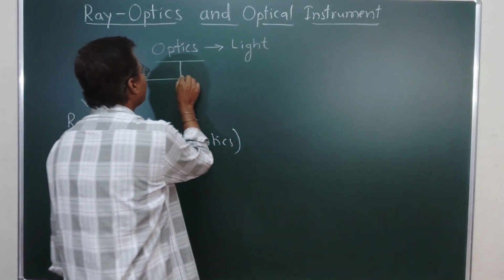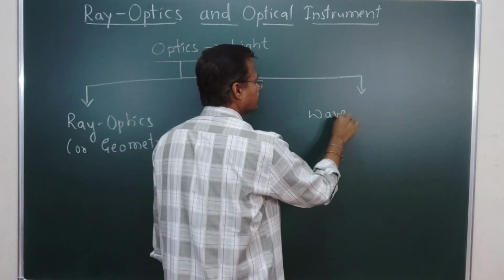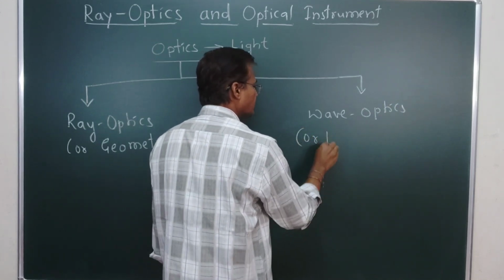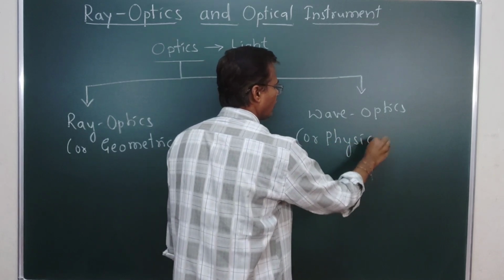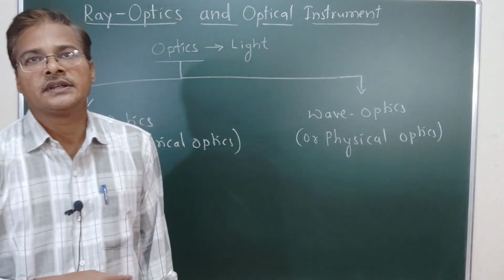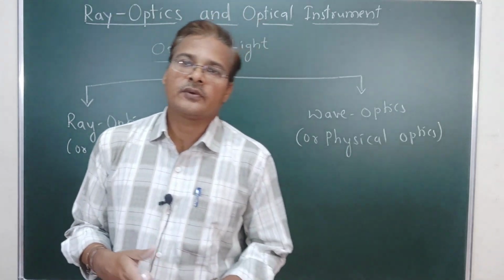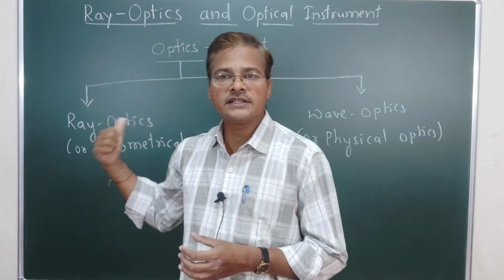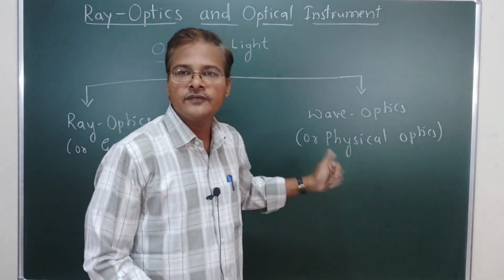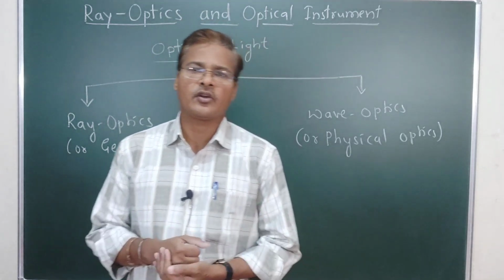Another one is wave optics, also known as physical optics. So we classify optics in two ways: one is ray optics, the other is wave optics. Ray optics is also known as geometrical optics, and wave optics is also known as physical optics.